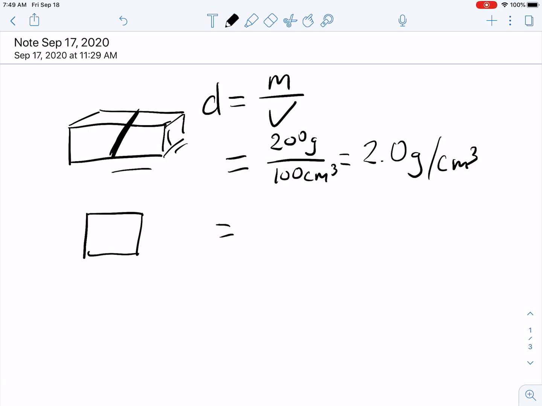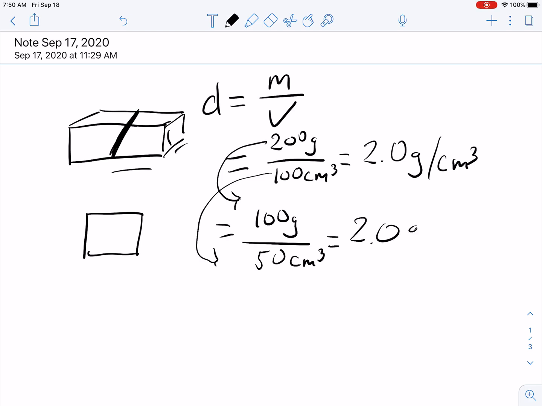Okay, and I want to get its density. Well, we know if I took half of it, that means the mass would be half the amount, and the volume would be half the amount. I have half the mass because I took exactly half, and I have half the volume because, again, I took exactly half. What happened to the density? Well, guess what? It's still 2 grams per centimeter cubed. Let's say I decide to take half of that half. In other words, I have a quarter of the amount of the eraser that I had in the first place.